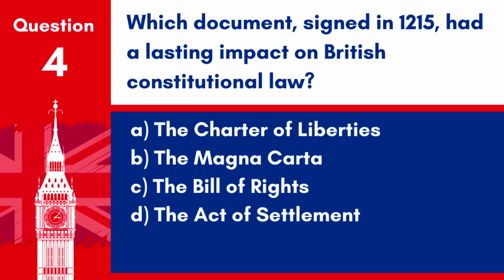Question 4. Which document, signed in 1215, had a lasting impact on British constitutional law? A. The Charter of Liberties. B. The Magna Carta. C. The Bill of Rights. D. The Act of Settlement.